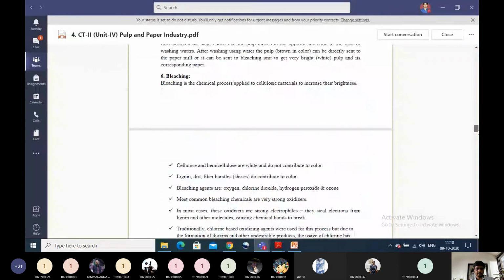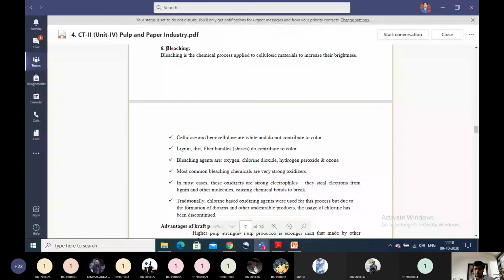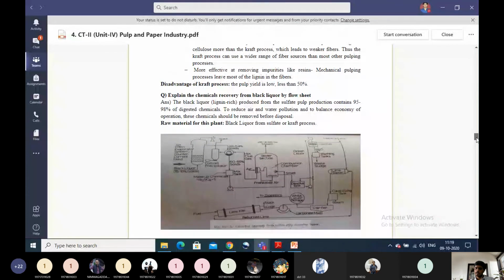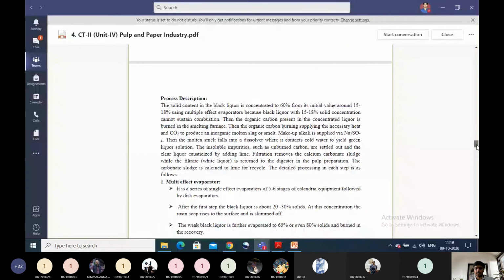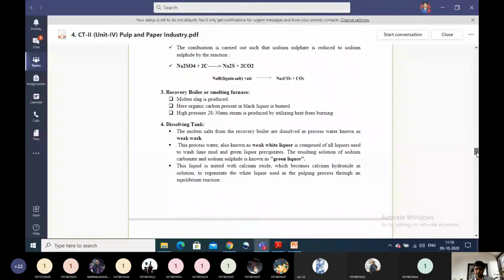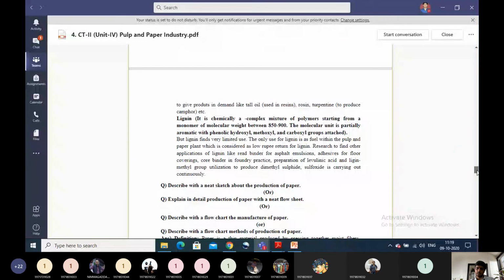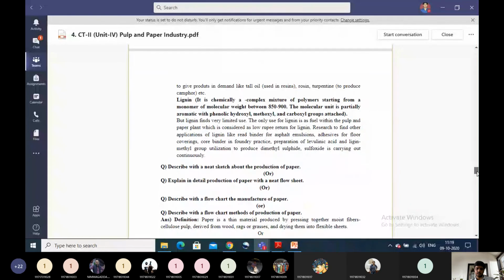Then many times they are asking to write on the bleaching. What do you mean by the bleaching section in a paper mill or a pulp mill? You have to pay special emphasis on the bleaching process, but you have to draw the whole flow sheet. The next one is chemical recovery from the pulp mill, from the black liquor. I have given each and every explanation for this. You see major engineering problems for the whole pulp preparation process and chemical recovery also.